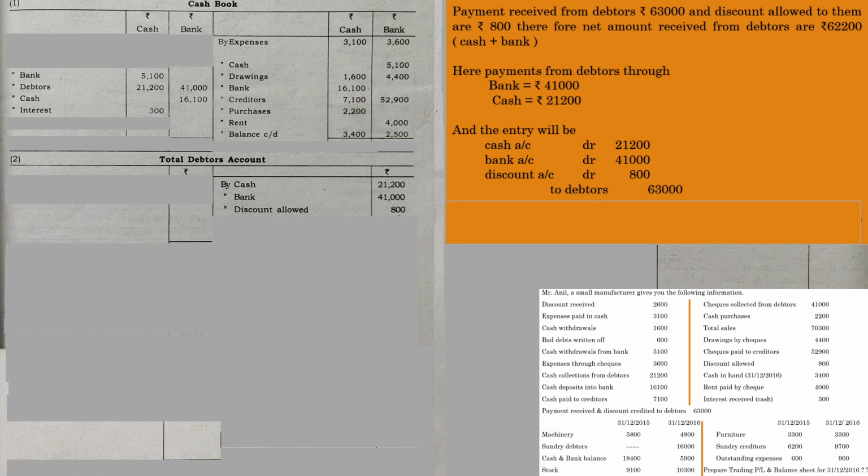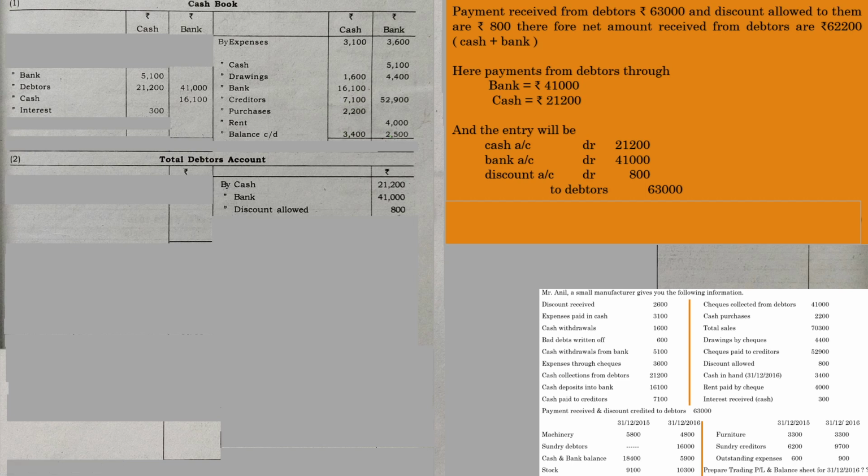And until the previous case, we have been preparing the cash book. Why were we preparing the cash book? Either to find the closing balance, or to find the opening balance, or to find cash sales. In this question, the closing balance is already given. So do we have to find the opening balance?